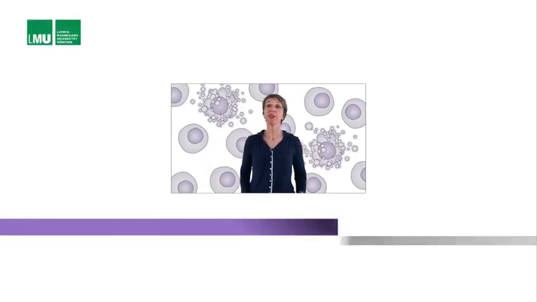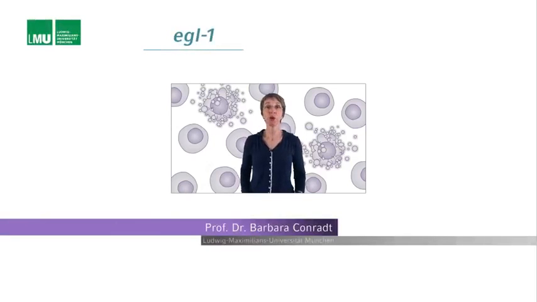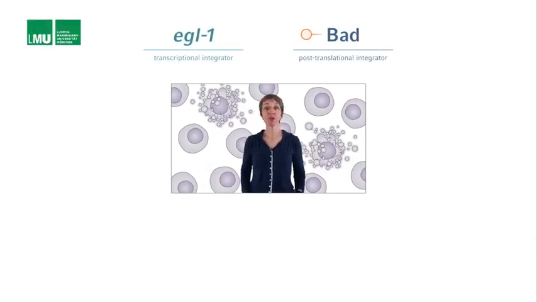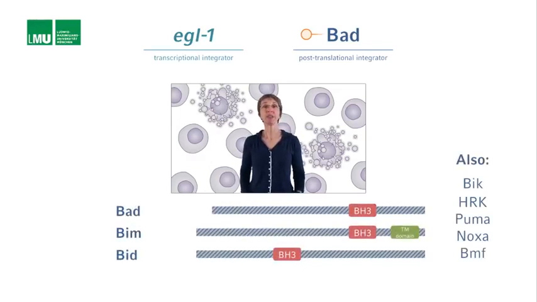The activity of the C. elegans BH3-only protein EGL-1 is regulated at the transcriptional level. And the activity of the mammalian BH3-only protein BAD is regulated at the post-translational level through phosphorylation. How are the activities of other BH3-only proteins in mammals regulated?